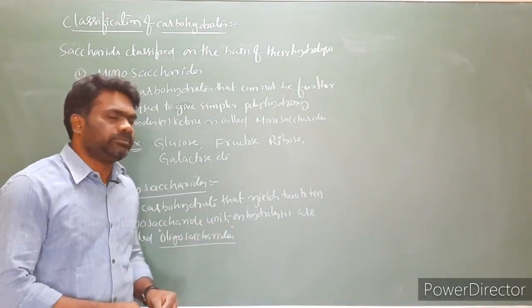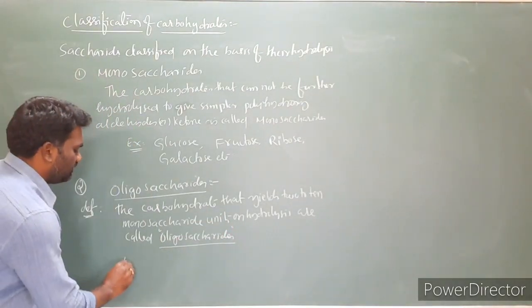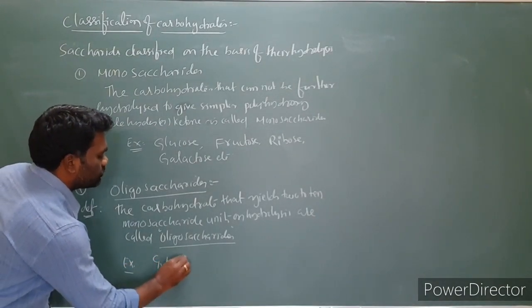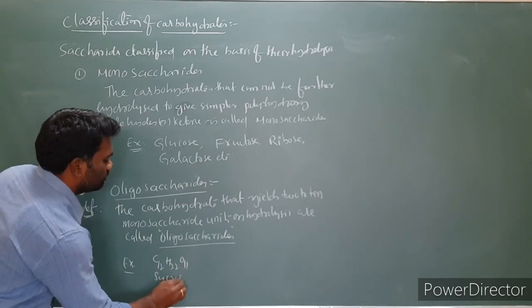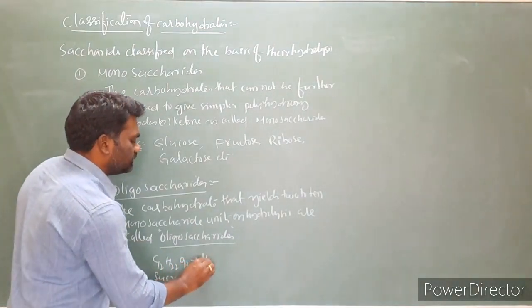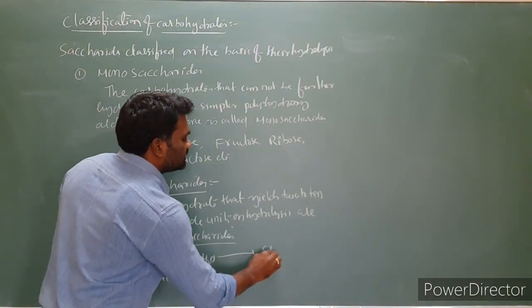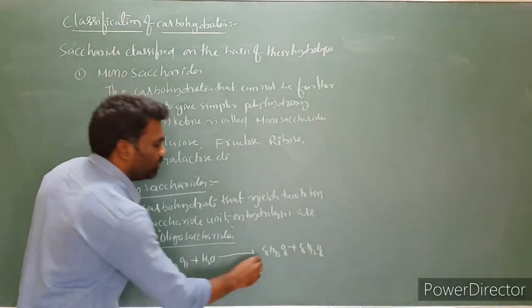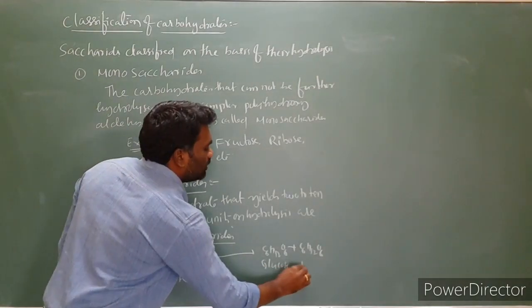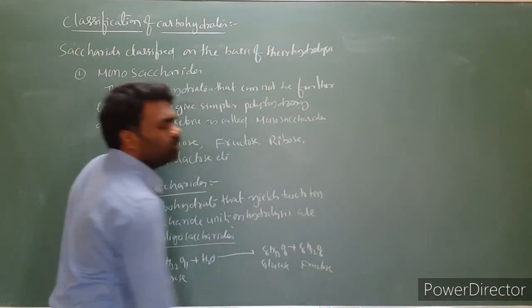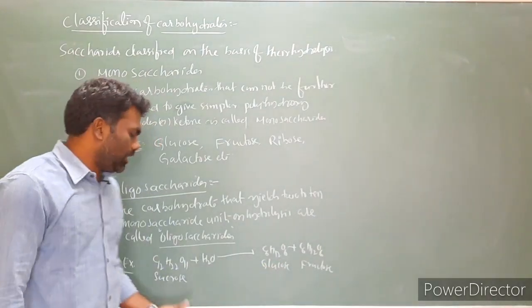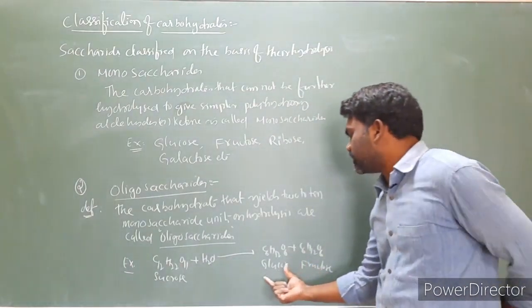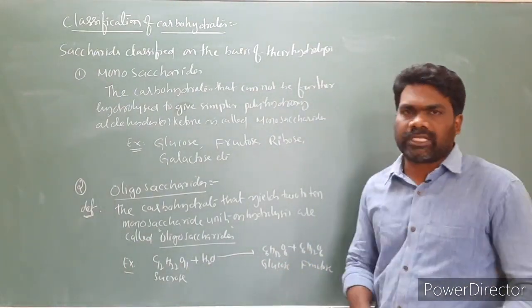So what is the meaning of this statement? Let us understand by taking an example. I'm taking sucrose, C12H22O11. Upon hydrolysis of sucrose, the product is C6H12O6 plus C6H12O6. One molecule is glucose, one molecule is fructose. So upon hydrolysis of sucrose, how many monosaccharides did we get? This is a monosaccharide, this is another monosaccharide. We got 2 monosaccharide units.